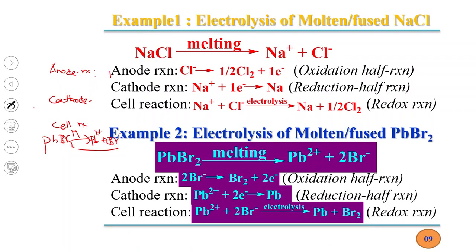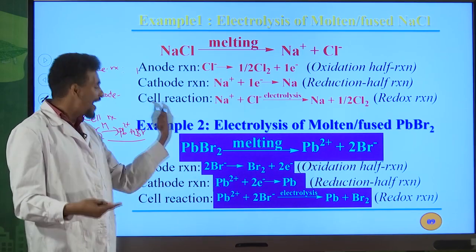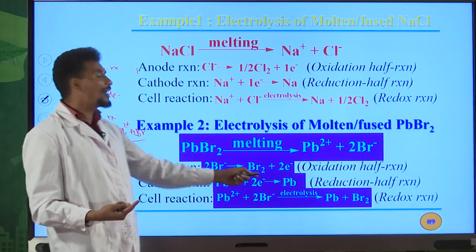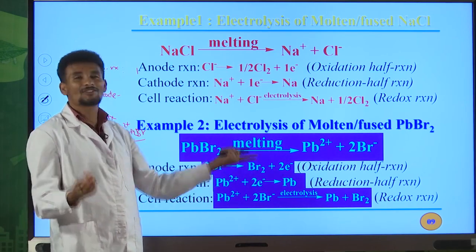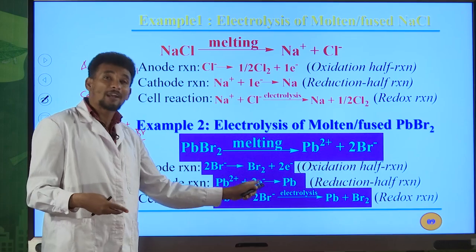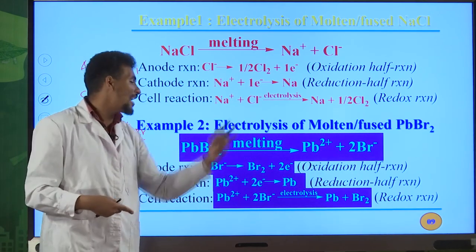The cathode reaction: Pb2+, this cation, migrates toward what? The cathode, and is discharged by gaining electrons. How many electrons? 2 electrons, because 2 plus negative 2 equals 0. Now the charges are balanced. Therefore 2 electrons must be added on the left hand side of this half reaction in the reduction reaction.